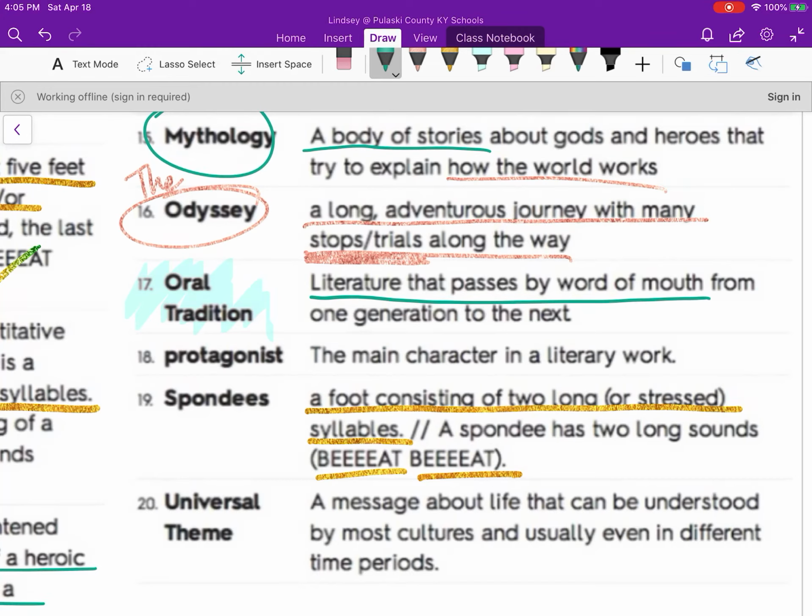The Odyssey was written as an oral story. It wasn't written on paper. They just would tell the story, and then the next person would tell it, and the next person would tell it. So you can imagine how much it's changed over the years.